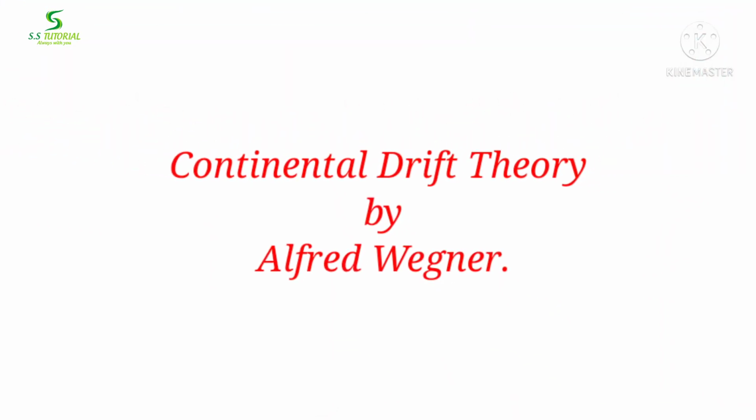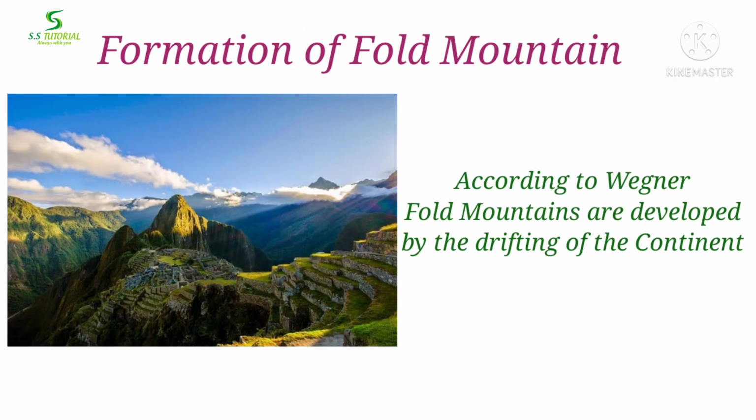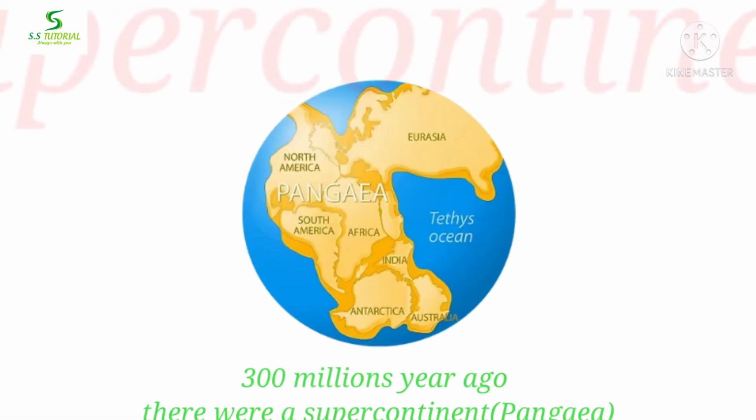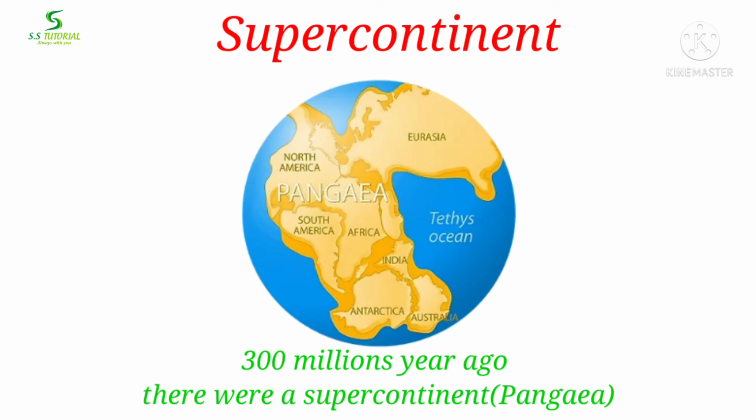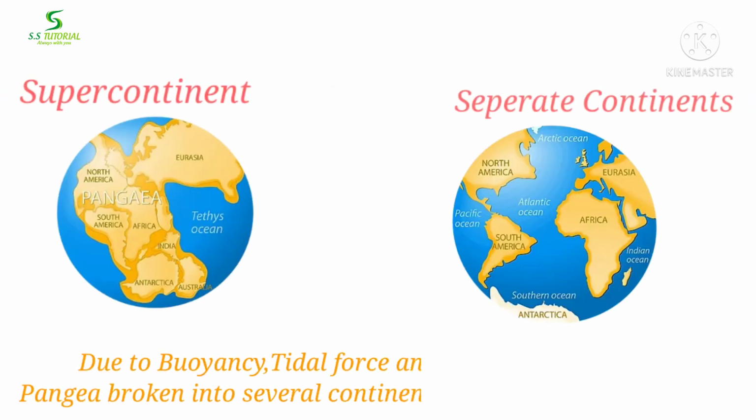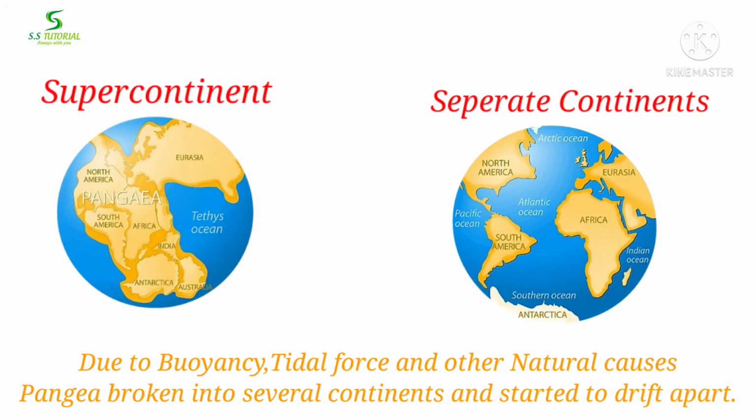Let's know about the continental drift theory by Alfred Wegener. According to German geophysicist Alfred Wegener, fold mountains are formed due to continental drift or sliding of continents. According to Wegener, 300 million years ago there was a supercontinent. Wegener called that supercontinent Pangaea. Due to different natural causes, buoyancy and tidal force, Pangaea broke into several continents and started to drift apart.